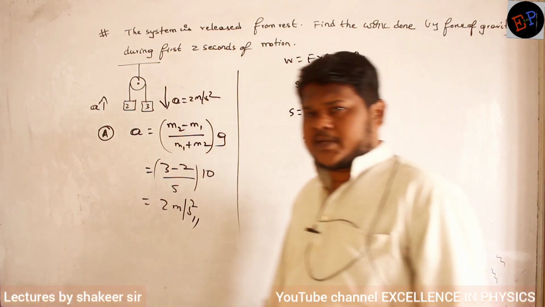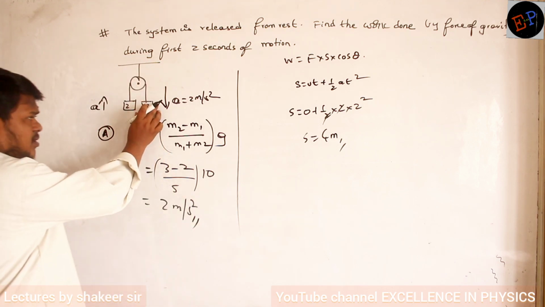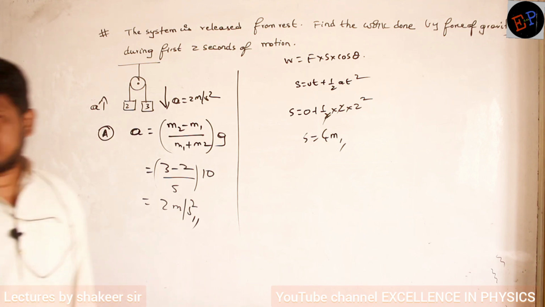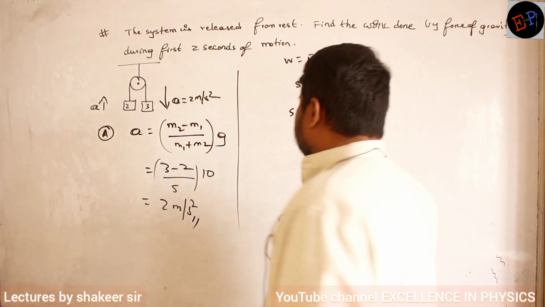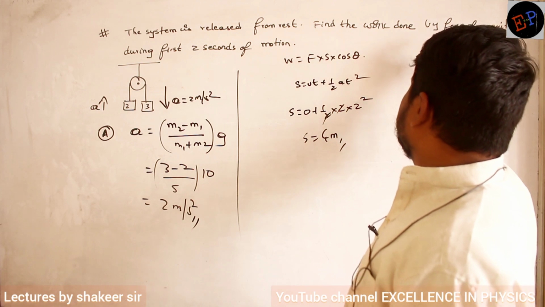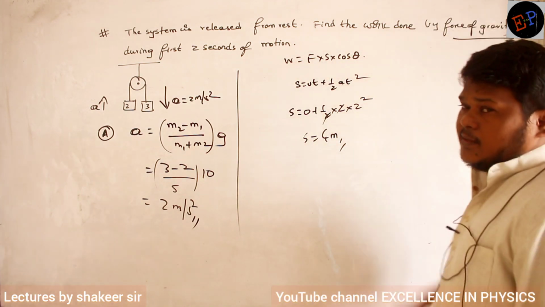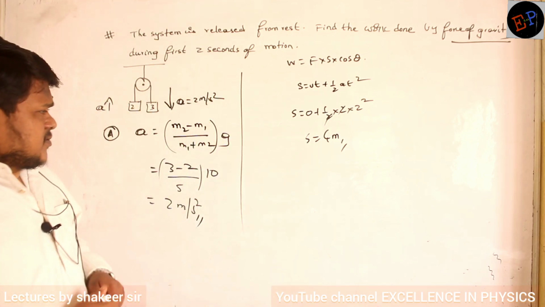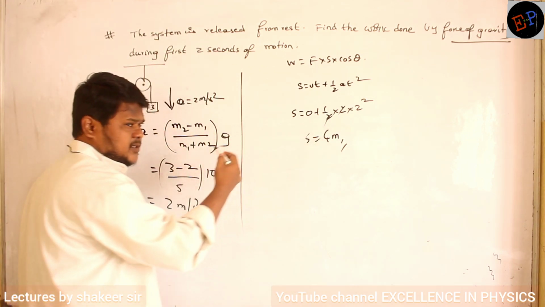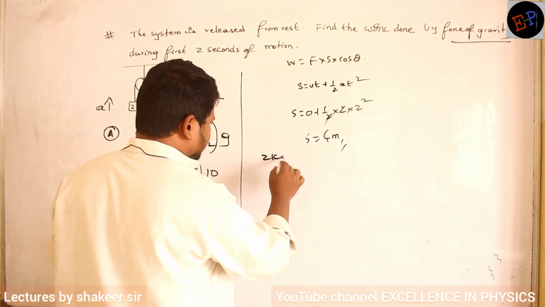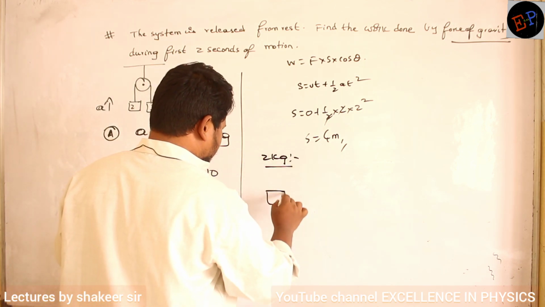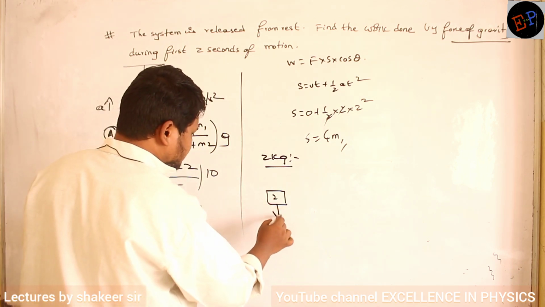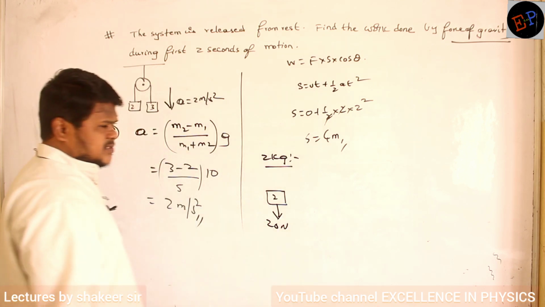Okay. So what is meant by displacement is 4 meters? This block comes downwards by 4, this block moves upwards by 4. That is meant by displacement 4 meters. Now, sorry, not tension. Work done by gravitational force he is asking. Displacement of each body already we have calculated. Now take for example the 2 kg body. On this 2 kg body, how much is the gravitational force? 20 Newton. Gravitational force is nothing but the weight of the body, mg, 20 Newton.